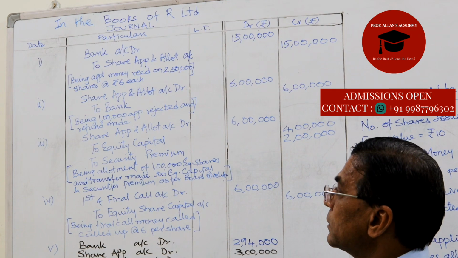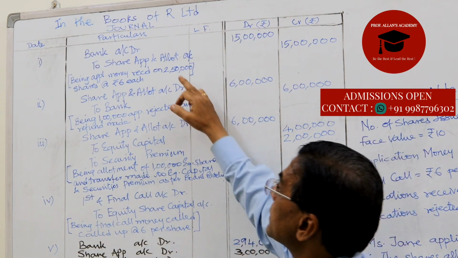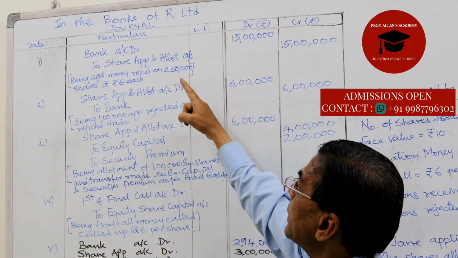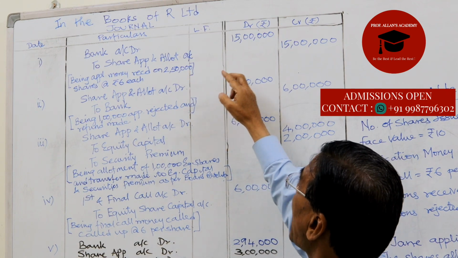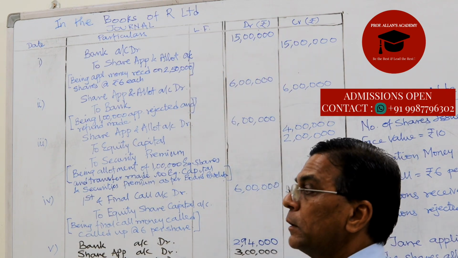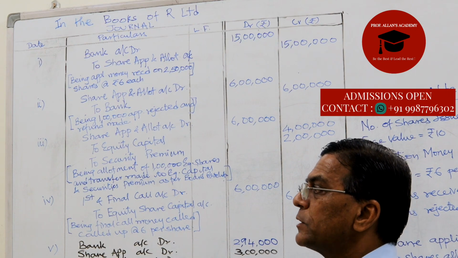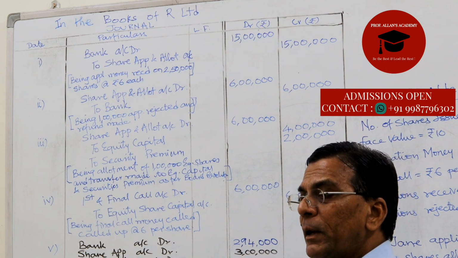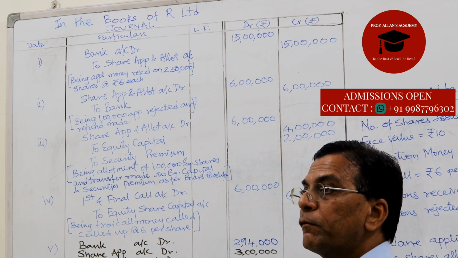Now journalizing the first transaction, that is the application money. Bank account debit to share application and allotment money. What is the amount that we are receiving? 6 rupees per share. And how many applications have we received? 2,50,000.